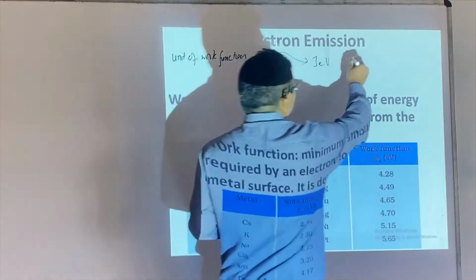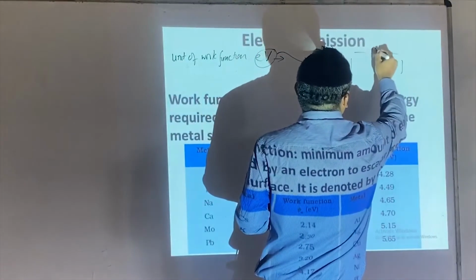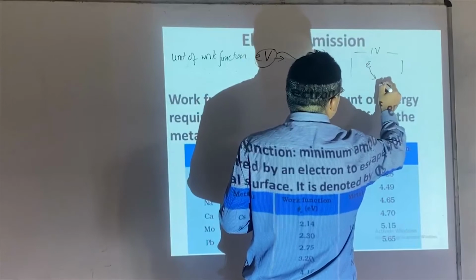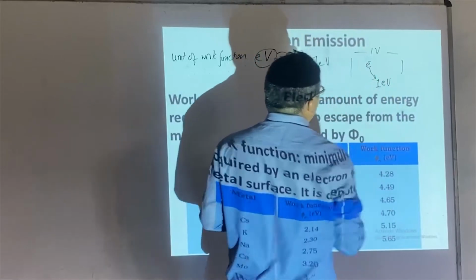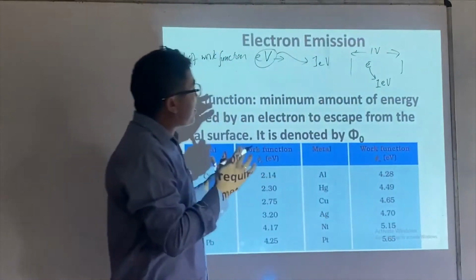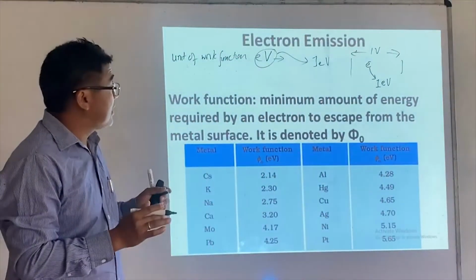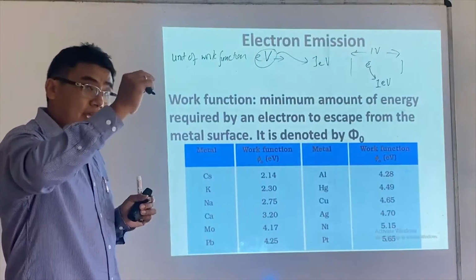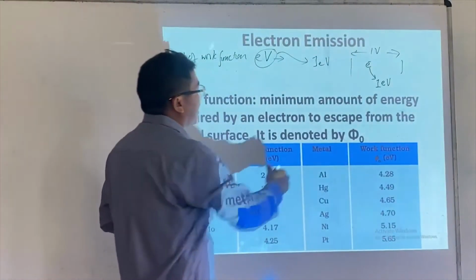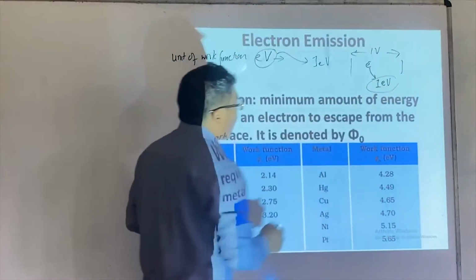If I have a 1 volt potential difference and I put an electron, it will accelerate, and how much energy will the electron gain? 1 electron volt.